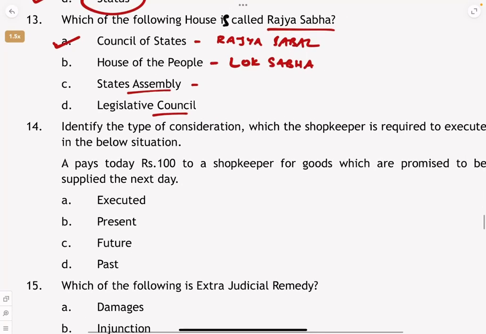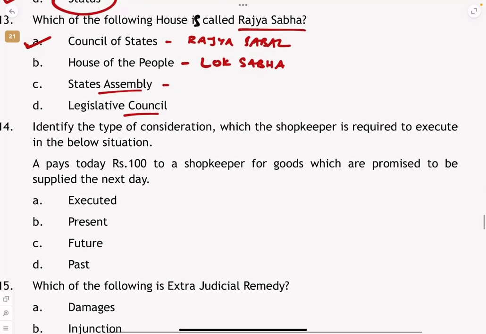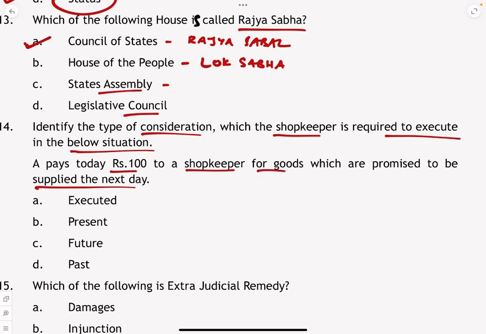Next is: identify the type of consideration in the Indian Contract Act which the shopkeeper is required to execute in the below situation. A pays today 100 rupees to a shopkeeper for goods which are promised to be supplied the next day.